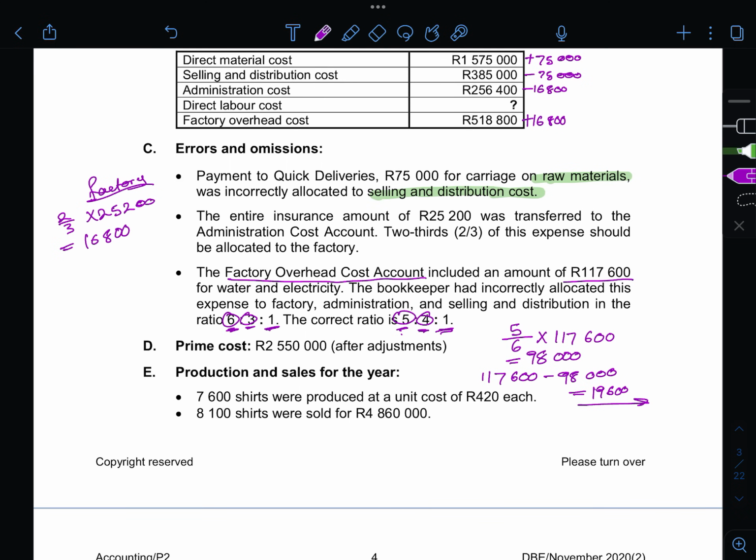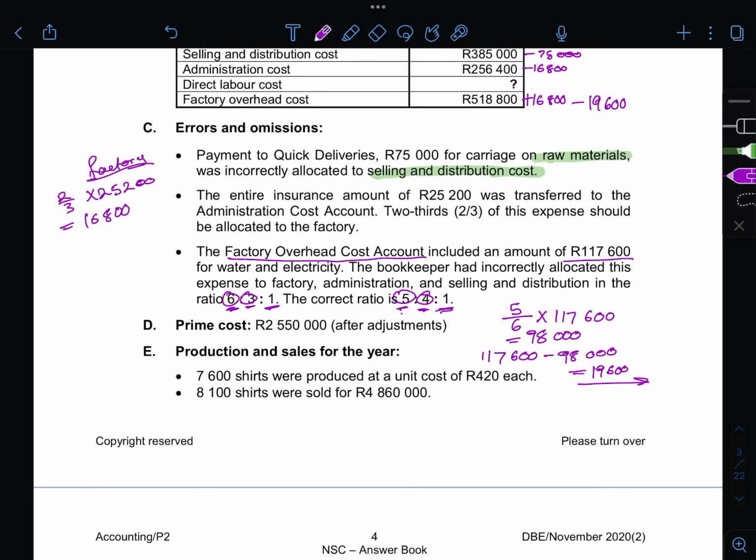So your factory overheads were overstated by 19,600 because the ratio was incorrect. So we're going to subtract 19,600 there. Okay, and then D, you're given your prime cost, which is 2,550,000 after adjustments.